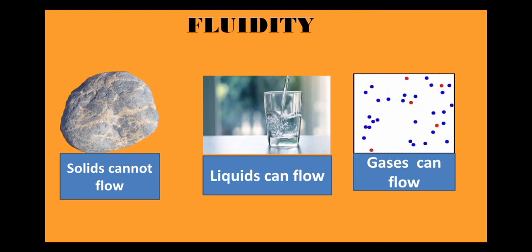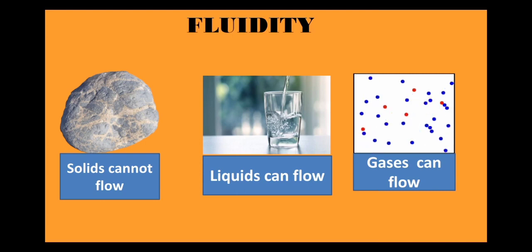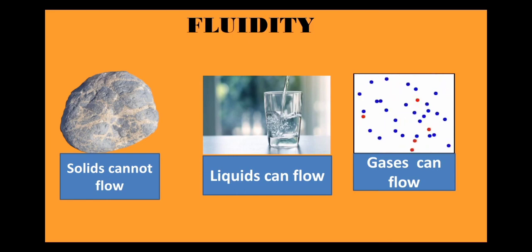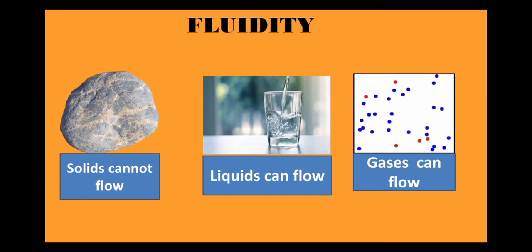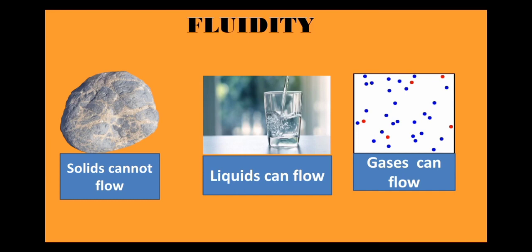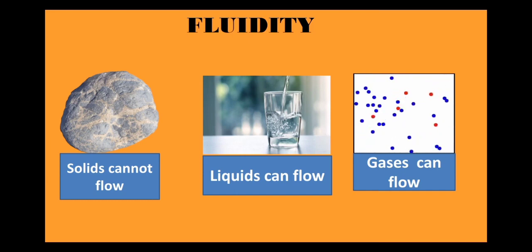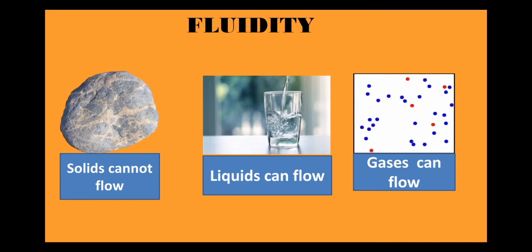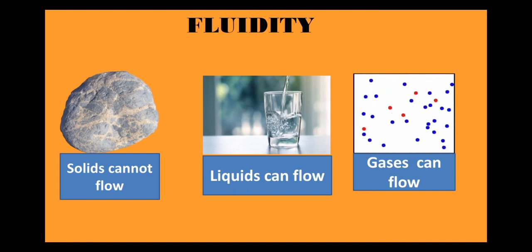So one example for this would be when you light your incense sticks. What do you see? The smell spreads in the entire room. Also, if you have seen, smoke also spreads around, isn't it? So all of these were examples showing that gases can flow. That means gases can spread, isn't it?